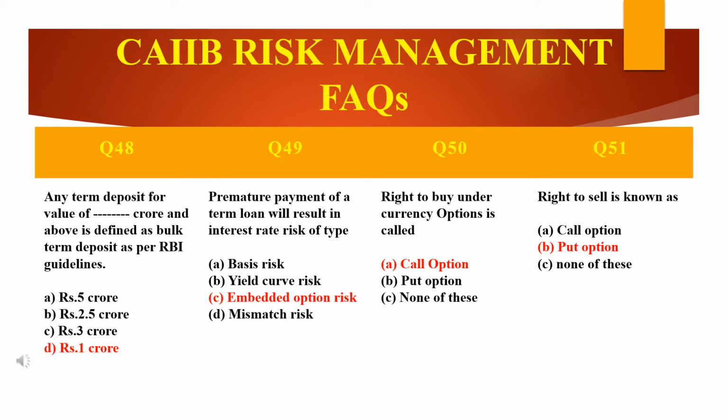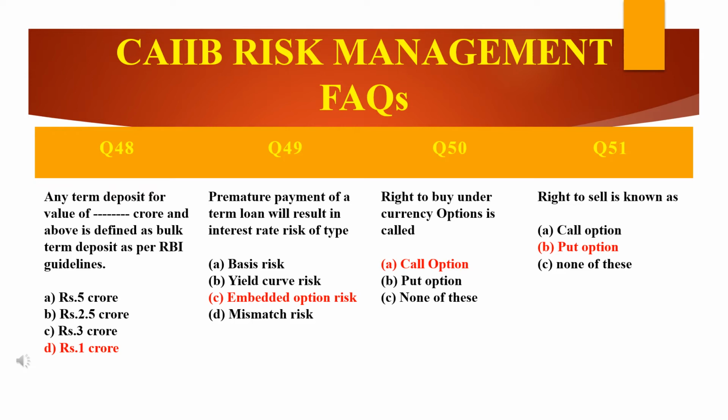Okay, you see here, this is our 48th question. Just read the question: any term deposit for value of dash crore and above is defined as bulk term deposit as per RBI guidelines. Now just see here, there are 4 options given. You can see on the screen, the answer is also highlighted in red color. Don't look directly at the answer. Just read the question by yourself first, then go for the answer which we have highlighted.